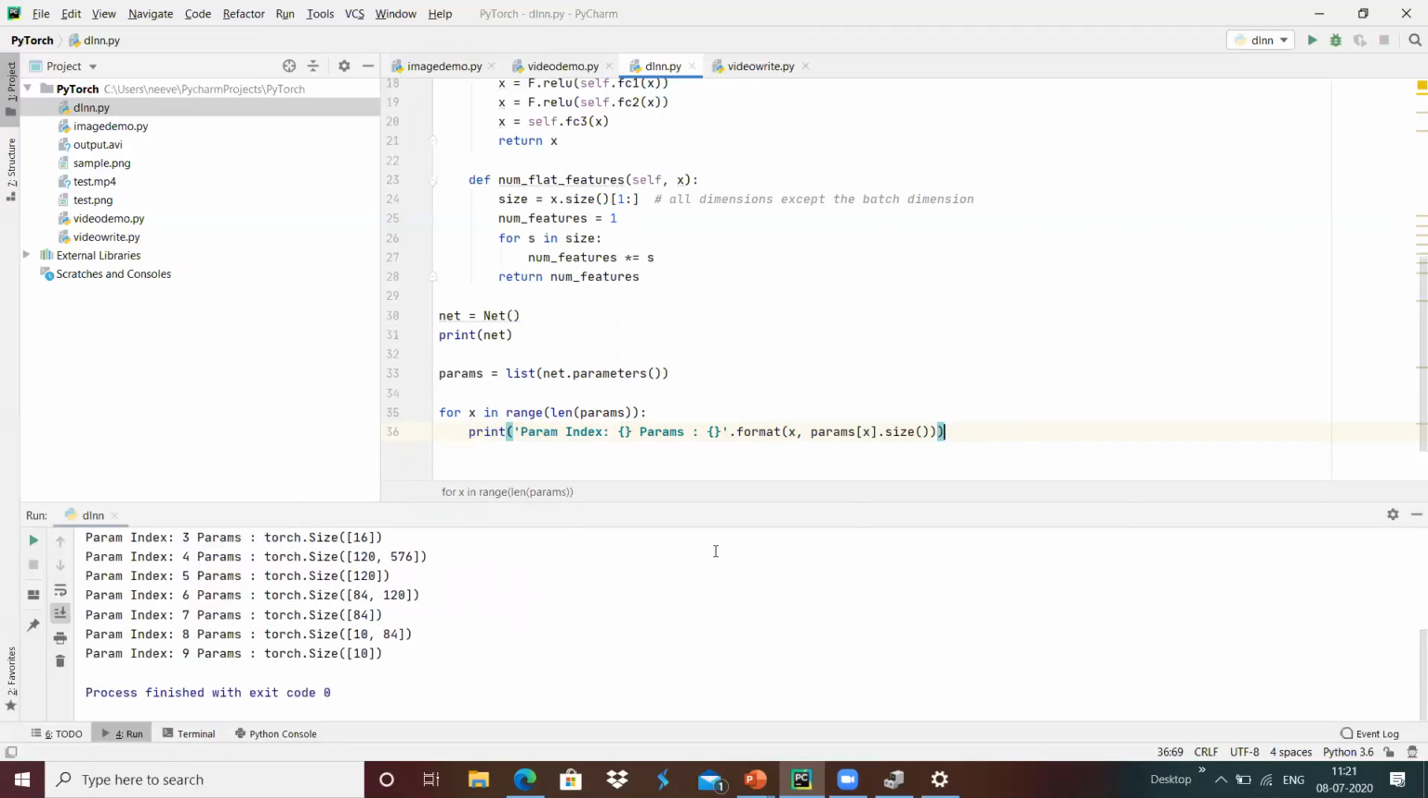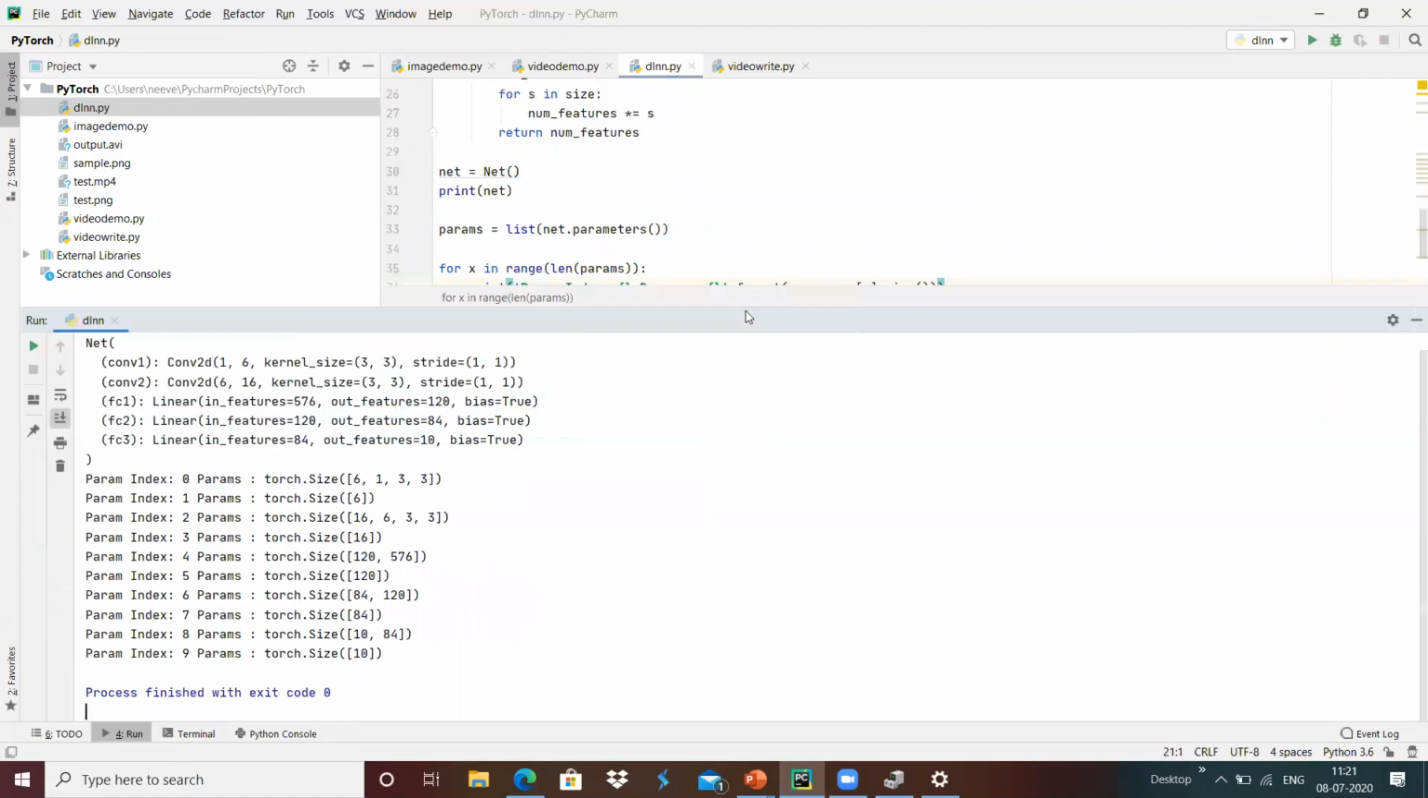It's something like we have 10 params here. The first parameter is 6133, which has been received here, and the second param is 6. The third parameter is something like 16 cross 6 into 3, 3, which is 576, which is going to receive that 120, and 120 has been given to the 84 output features.